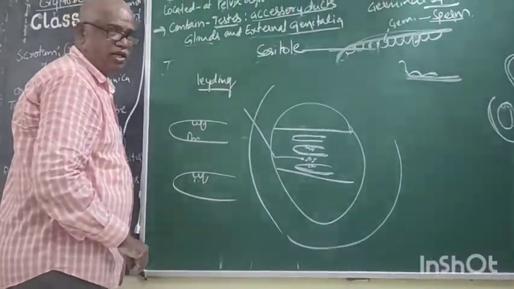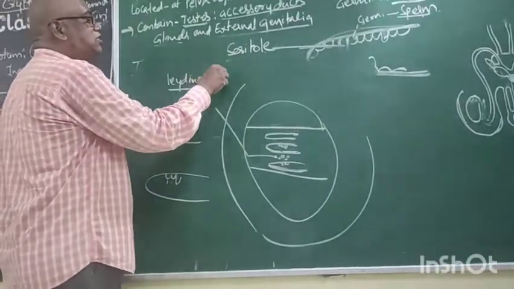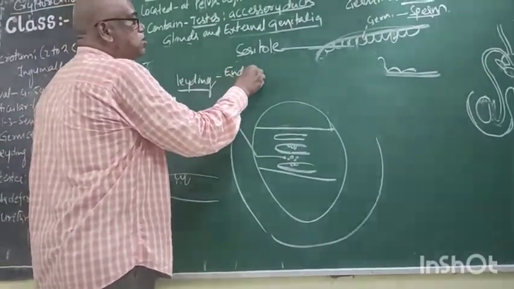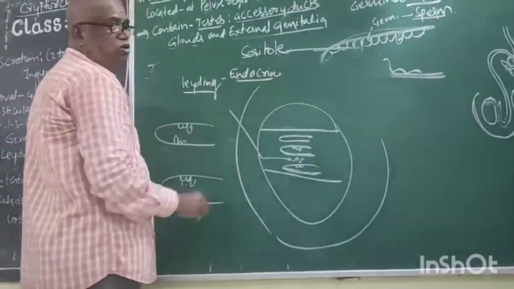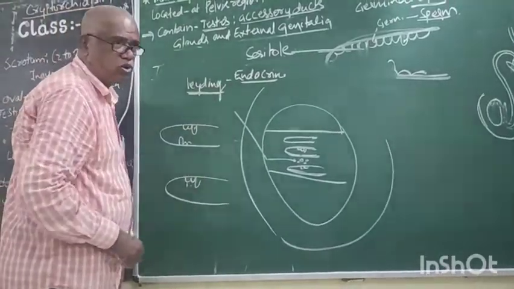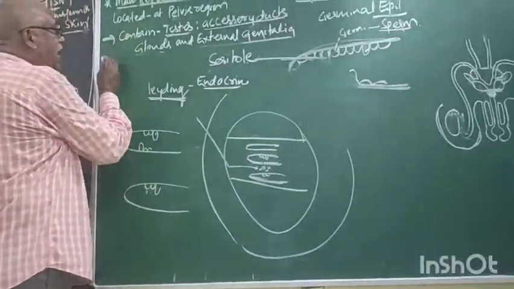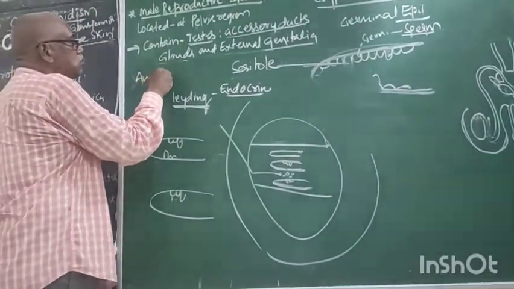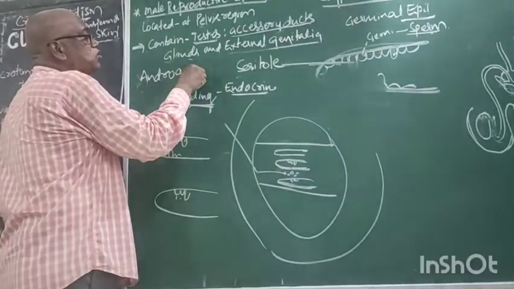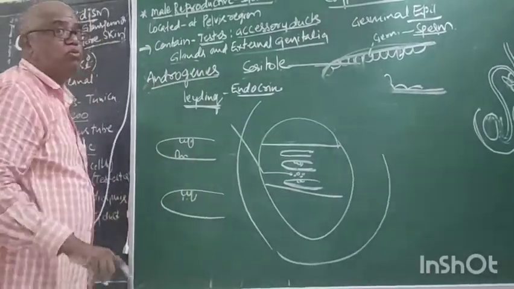This group of cells contains a cell called the Leydig cell. This Leydig cell acts with an endocrine function, that means they produce hormones. The hormones produced from the Leydig cell are androgens. Androgens are a group of male sex hormones.